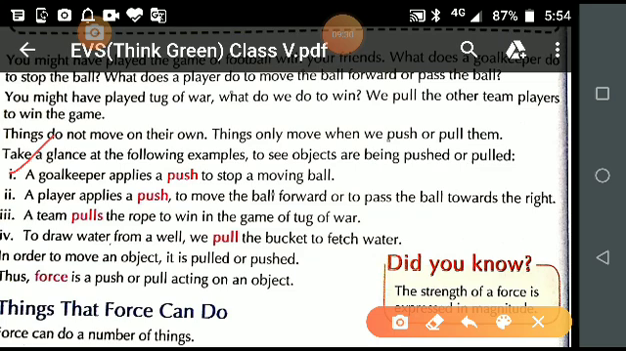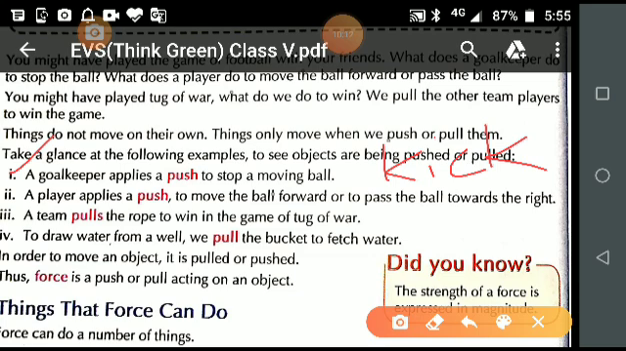A player applies a push to move the ball forward or to pass the ball towards the right. Is it clear? Yesterday in the video I explained it to you with the help of a picture also. If there is an outdoor game, for example, take football. In football, what do the players do? They pass the ball to each other to score the goal. So how do they pass the ball? They are kicking the ball. They kick the ball. Is kicking the ball a pull or a push?